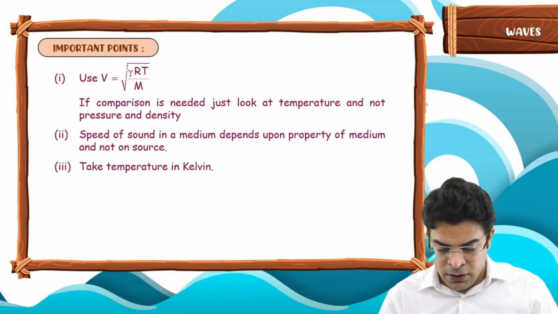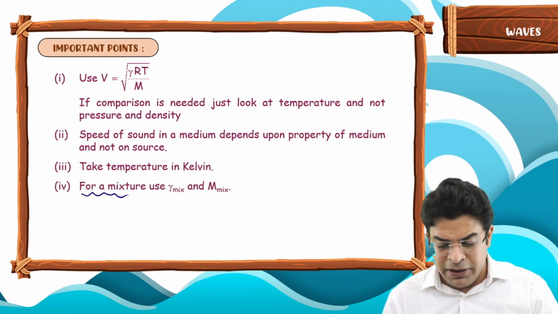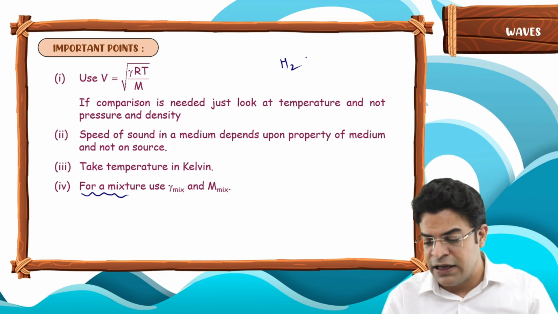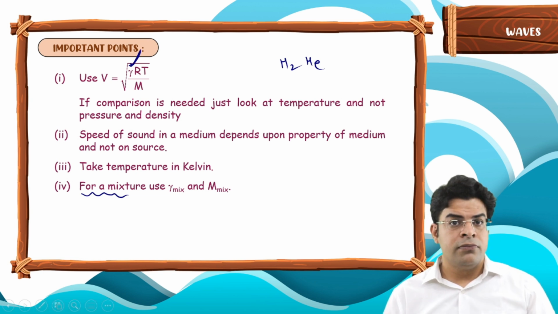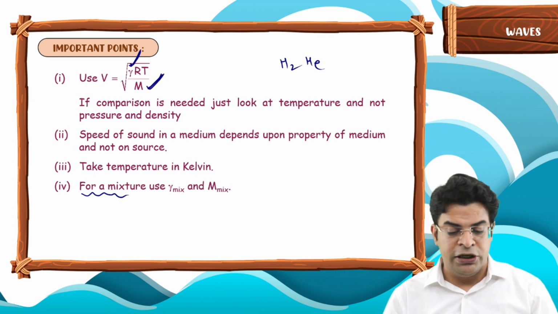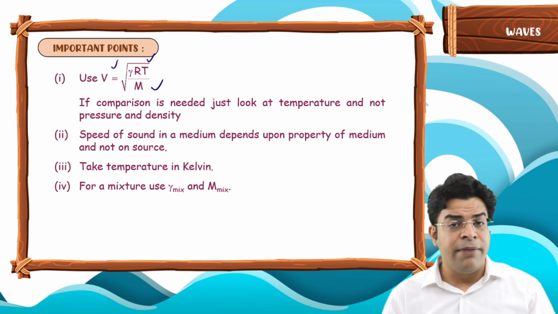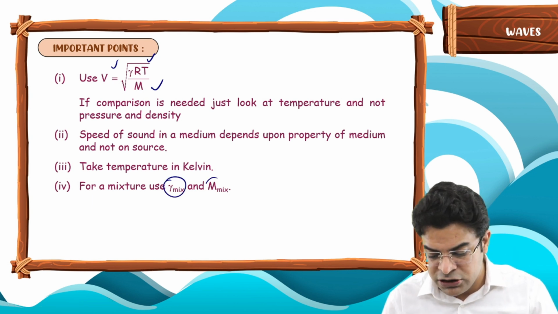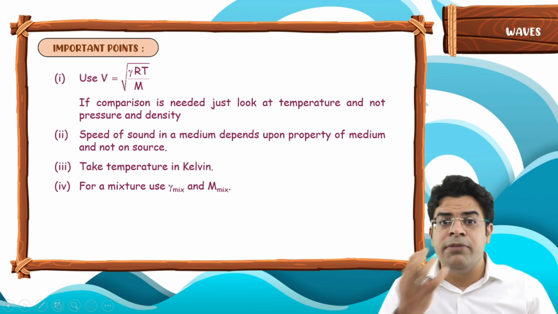Next thing, take the temperature in Kelvin. Already said. Next point. For a mixture, if they say that there is an equal molar mixture of H2 gas and helium gas, then use gamma of the mixture and use the molar mass of the mixture. So you can even use the formula V equals the square root of gamma RT by M if you have a mixture of gases. Just use the gamma of the mixture and the molar mass of the mixture when you are finding the speed of sound in a mixture of gases.